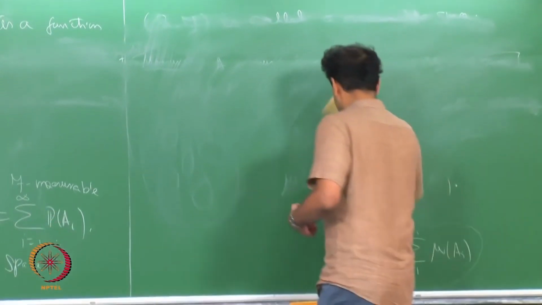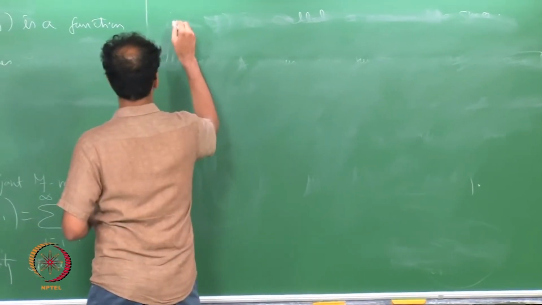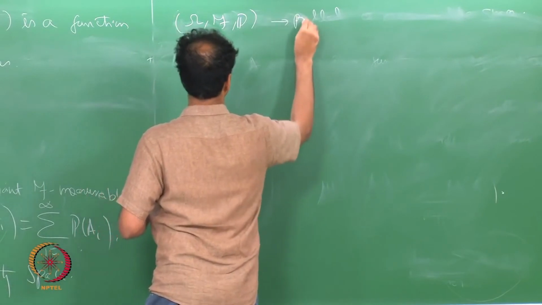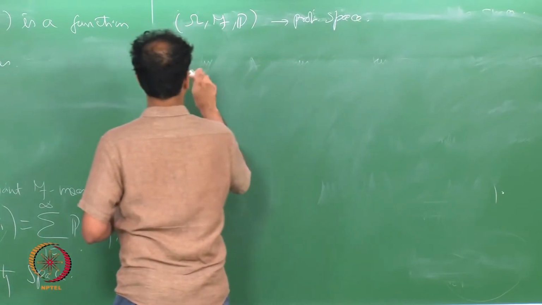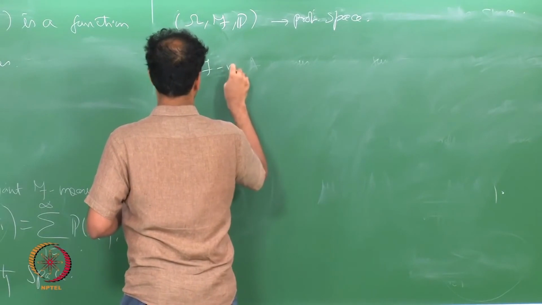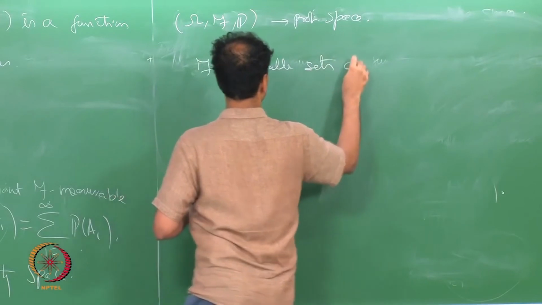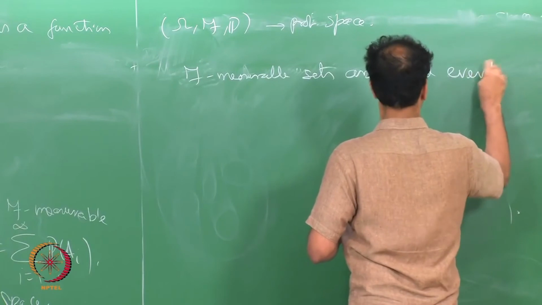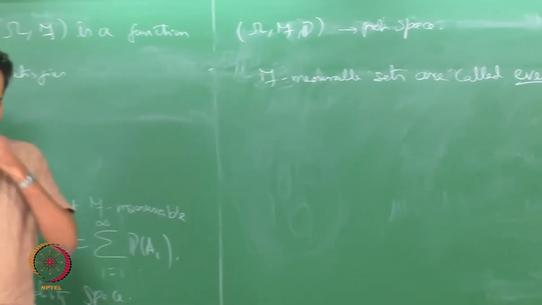So let me just write that down as well. If omega f p is a probability space, f measurable sets are called events. So now you have a very precise understanding of what events are.